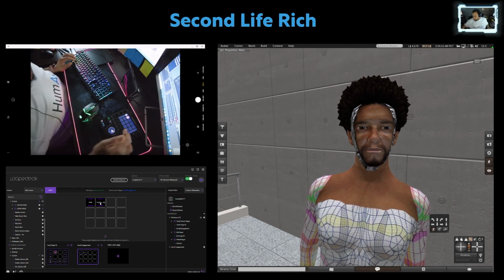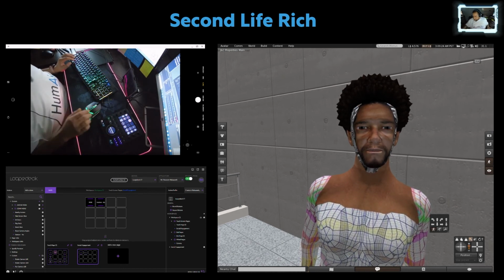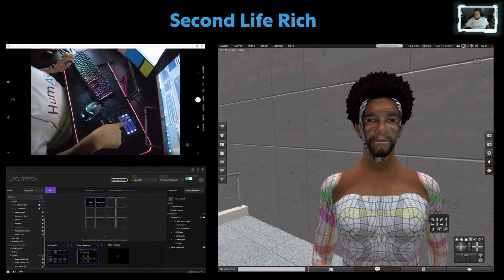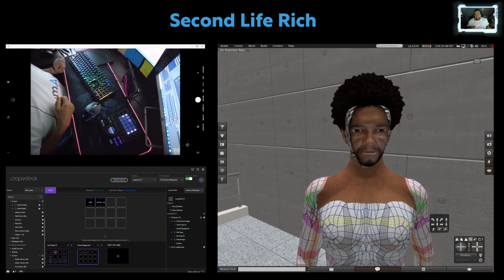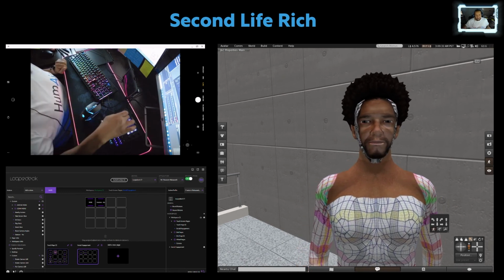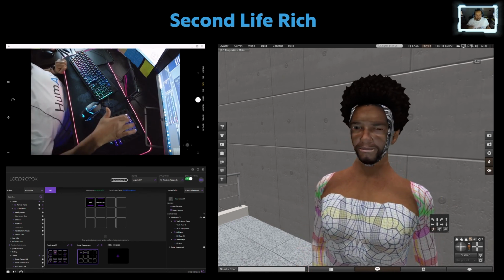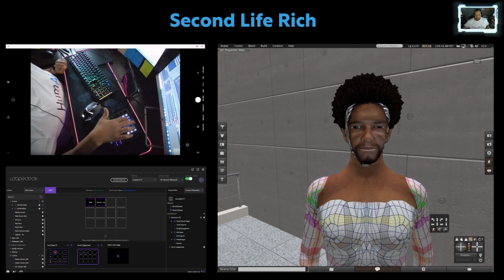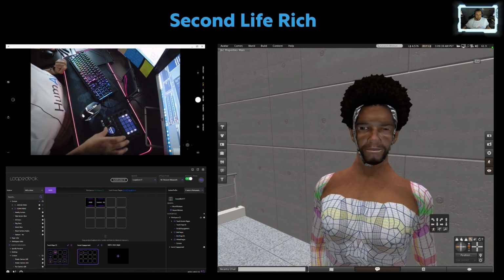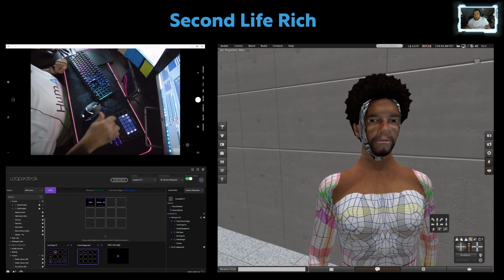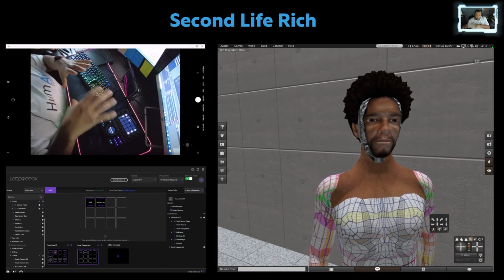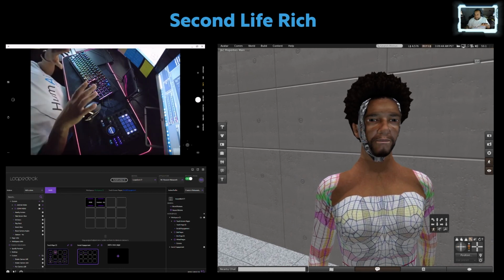So now you see when I come here, I've got that button right there. So now when I hit it, wink and no. Wink, no, and rotate. So I'm going to fill this up with all of my gestures.